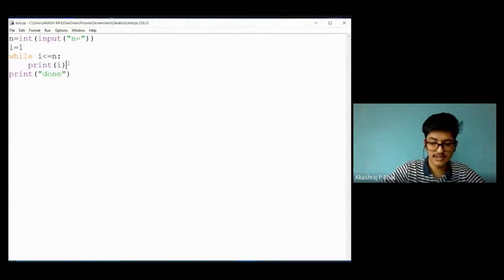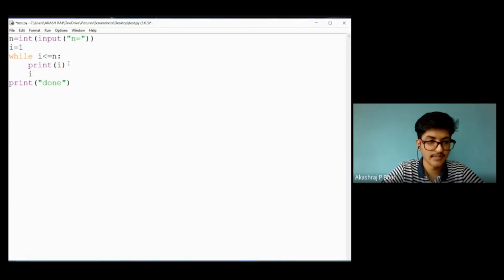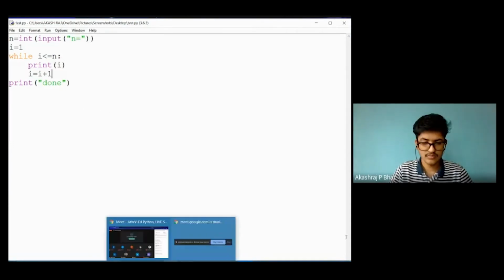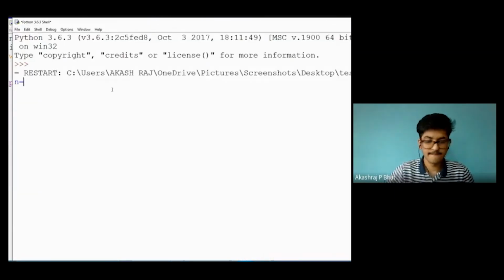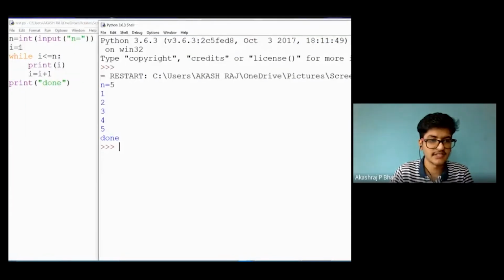So now I will correct this. I will add an increment. I will increment the value of i after printing it, that is i is equal to i plus 1. Now let me run the program. Enter the value of n as 5. Here you can see it starts from i, the first element. It will check whether 1 is less than 5. As 1 is less than 5, it will print that.